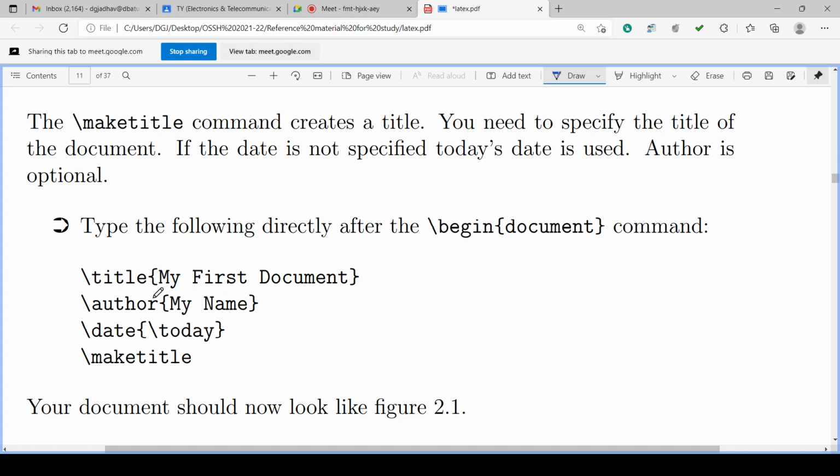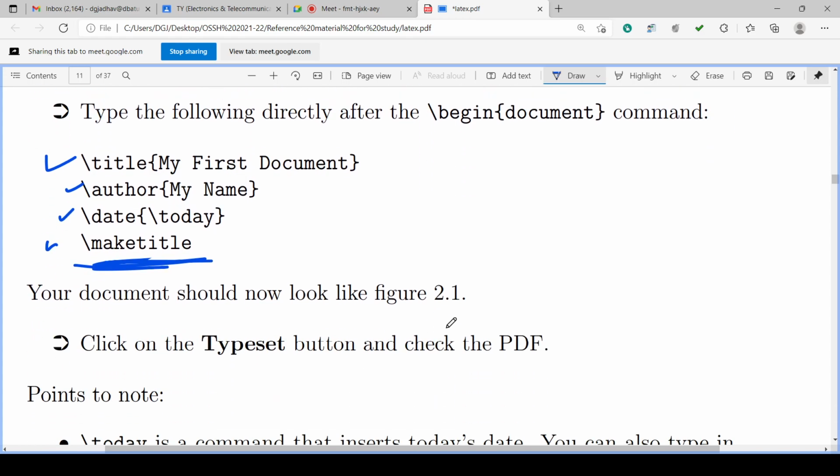So title is there, author is there, then date is there, and make title. Make title will create the title.